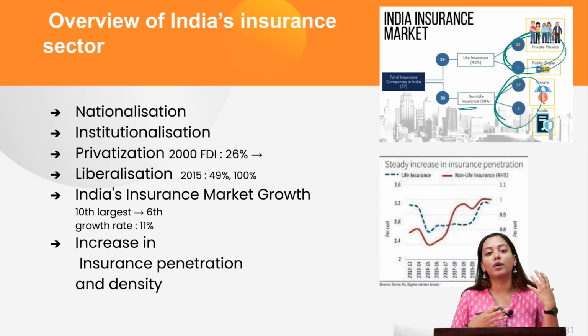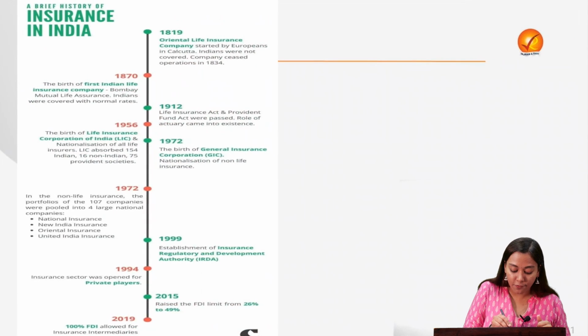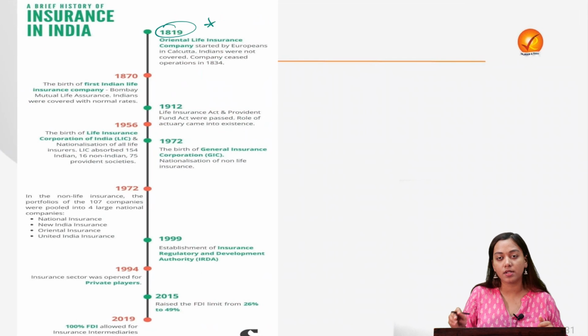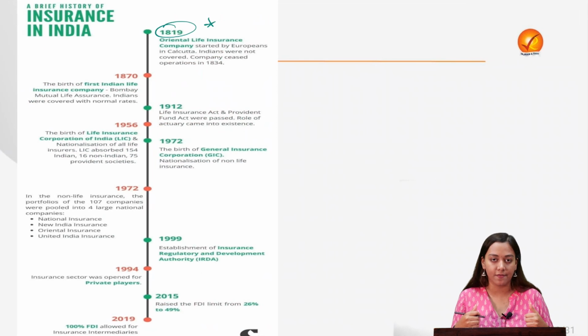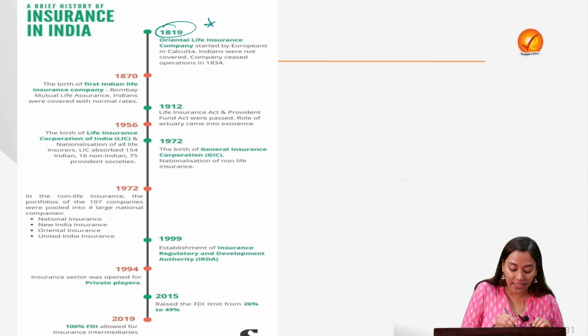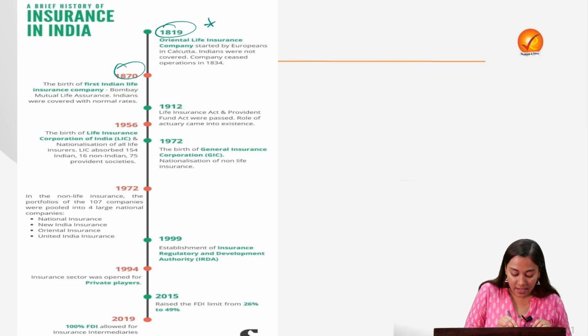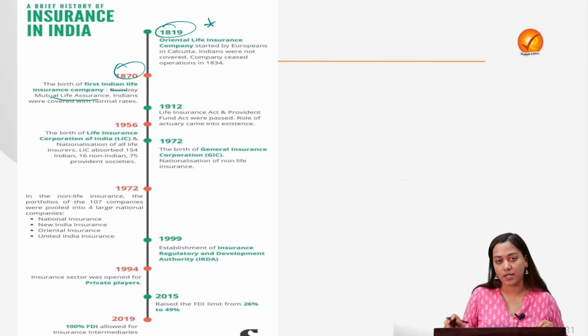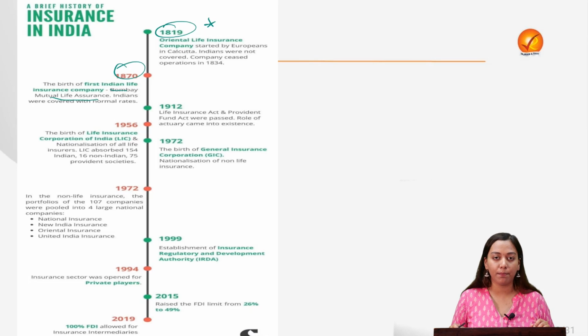Now, what was the progression and what was the history of insurance in India? So when the British came, they started for the first time an Oriental life insurance company, but for themselves, not for us. So this was not for Indians. The first to be created by Indians and for Indians was in 1870, named the Bombay Mutual Life Insurance. Now, this fact as such is not very important, but you must know that with independent India, we saw a lot of scattered insurance companies. Most of them were private in nature and they needed regulations.